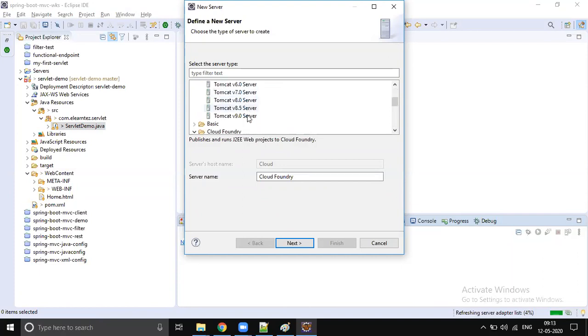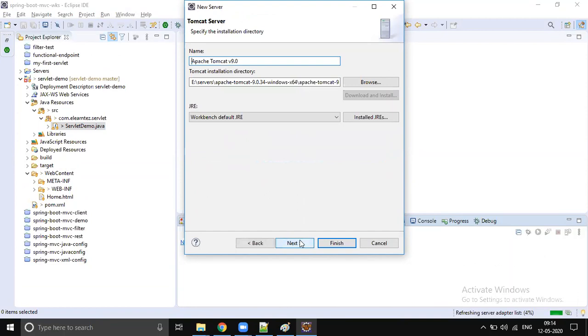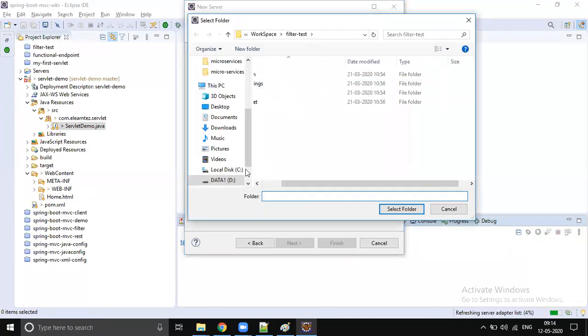So let's go to Apache Tomcat version 9.0. Just select this, and it will automatically populate the server host name. We are running locally, that's why it's localhost, and you can give any name to the server, you can customize it if you want. Don't customize the host name. Where is that server present? By default it won't be visible here, so for the first time it looks something like this. Then click on Browse and go to the file system where the server is present.